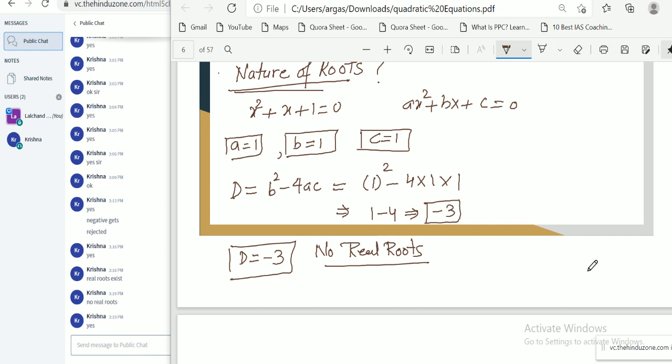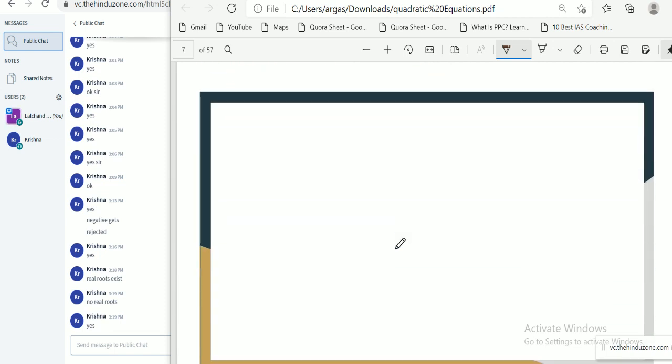Okay, so let's move. Try to simplify for this equation. For example, I have x square minus 5x minus 3 equal to 0.